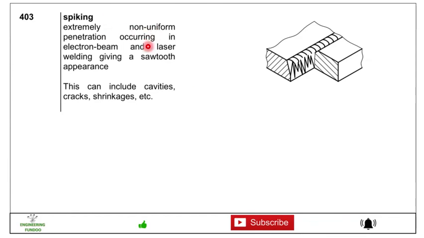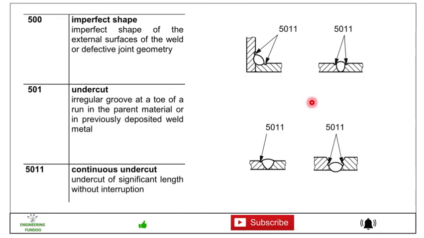Extremely non-uniform penetration occurring in electron beam or laser welding, giving a sawtooth appearance, and this can include cavities, cracks, shrinkages, etc. Here you can see shrinkage. Then we have 500, imperfect shape.